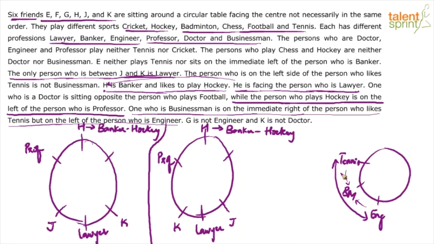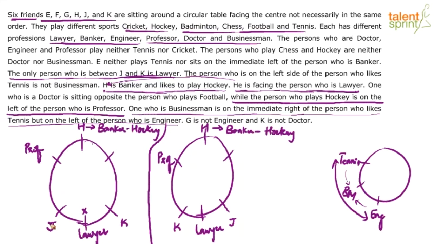We need 3 consecutive positions, and the order is engineer, businessman, tennis player. Remember, engineer and businessman come under professions. Tennis would come under sport. So try it out. See, start with engineer. Can engineer come here? No. This is already a lawyer. So engineer cannot come here, right? We are trying to fix the position of engineer. So engineer cannot come in this position.